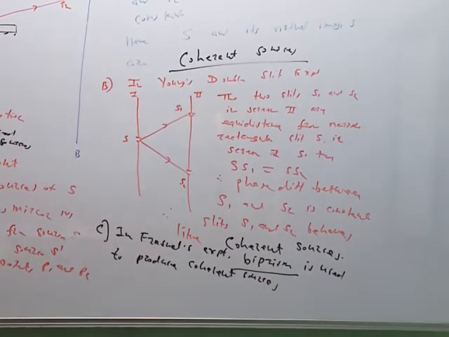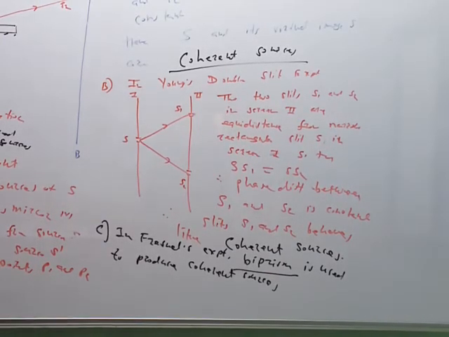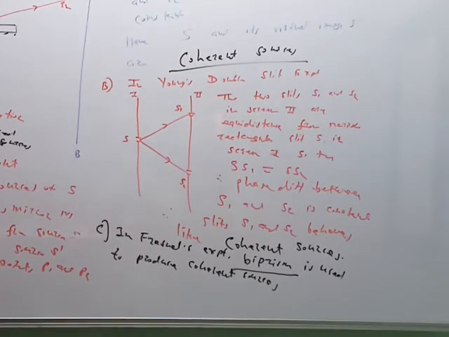So these three methods are included in our syllabus. One is the Lloyd's mirror, second is Young's double slit experiment, and third is the Fresnel biprism experiment. Here we are using the biprism. Now what is meant by biprism? How does it produce coherent sources? That experiment we have to see in detail.